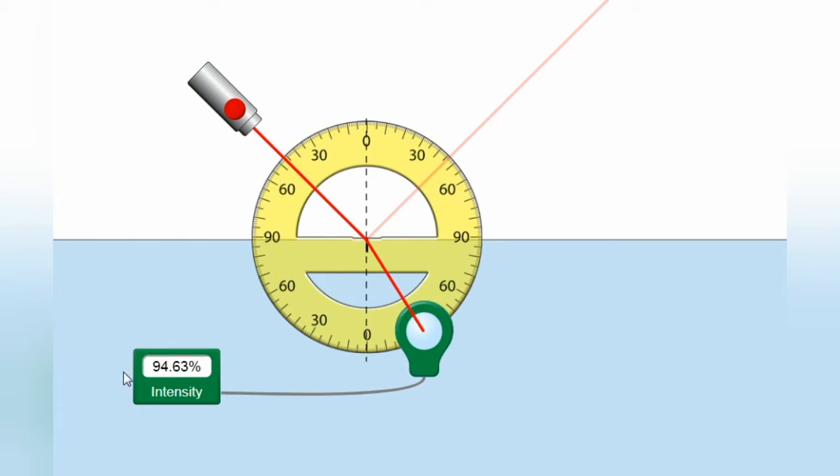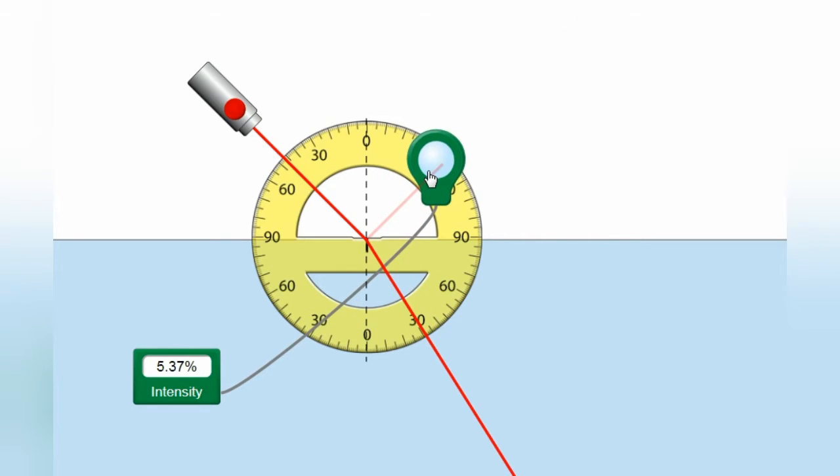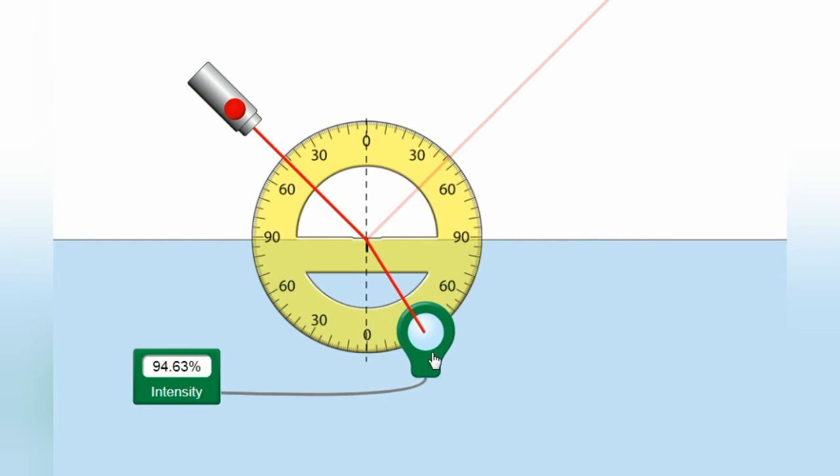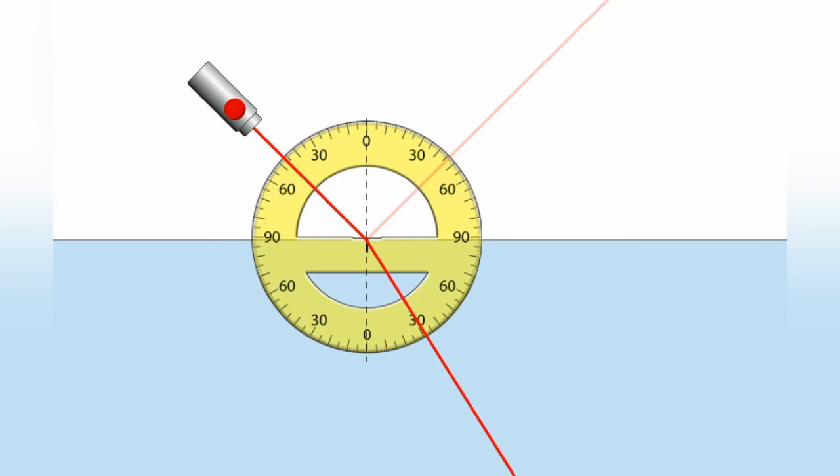The refracted light has only 94 intensity. What about the remaining? It is here. It is 5.37 intensity reflecting there, and almost 95% of intensity is refracting here. So this is about intensity.